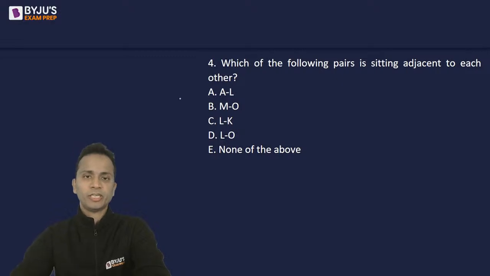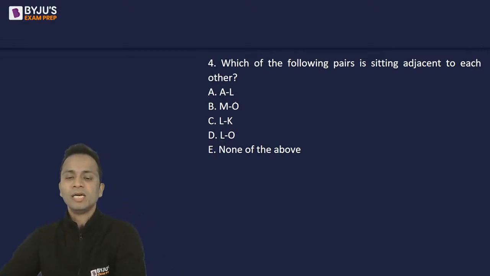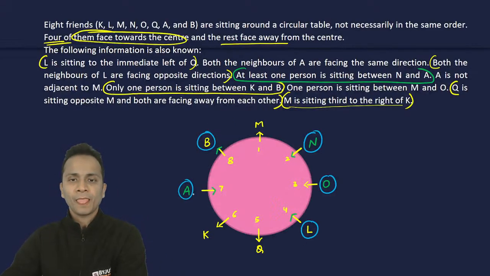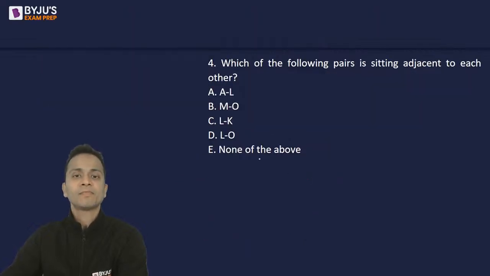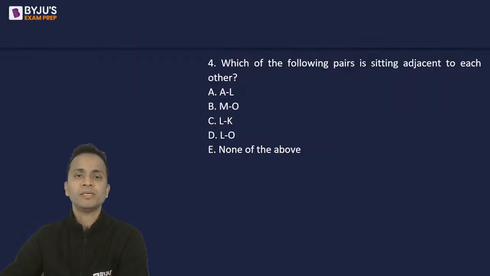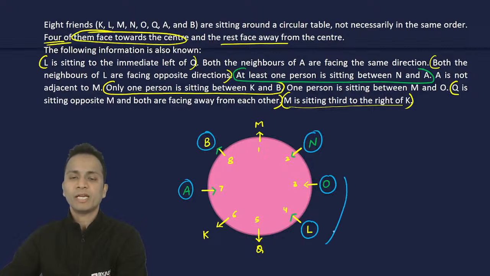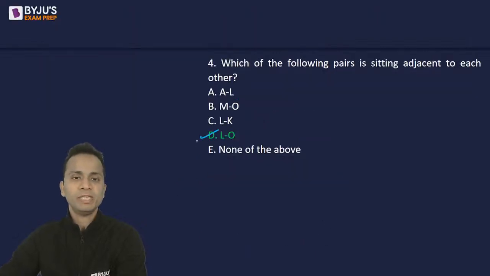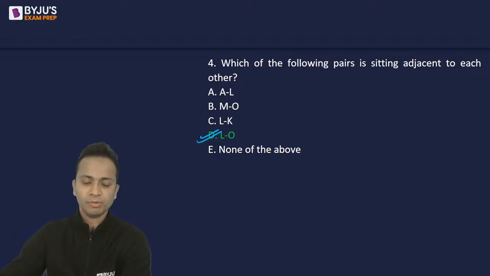So let's check this again one by one. A and L. Now A and L, no, they are not adjacent. M and O, no, they are not adjacent. L and K, not adjacent. There is one person between them. L and O. L and O, yes, they are adjacent. So the correct answer will be LO. That is option B. Perfect.